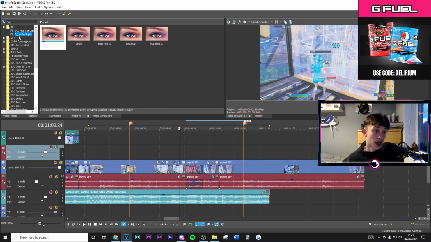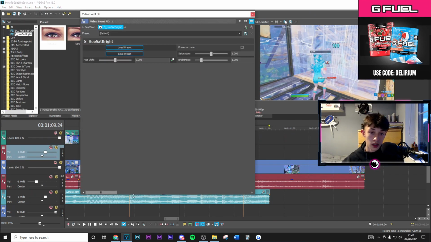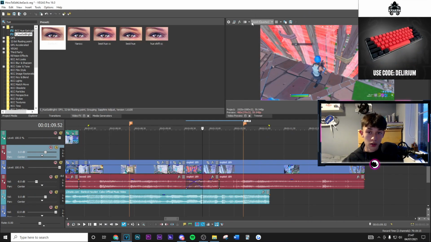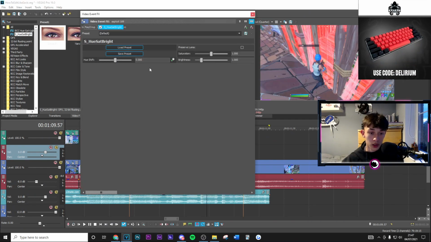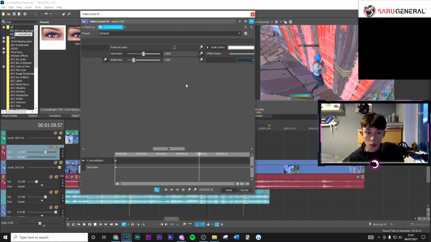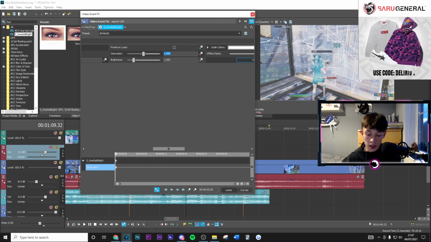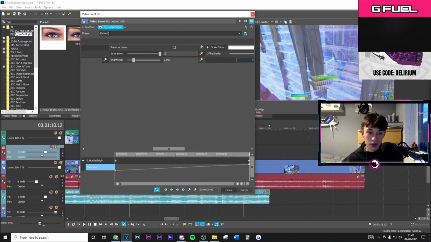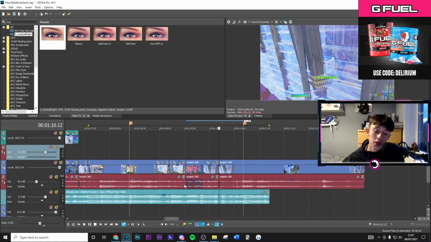Then from here we can go ahead and apply a nice little transition. So firstly, go to the hue set bright on the saturation, go ahead and put this down to 0. Then you just want to do the exact opposite on here. Now I have shown something similar to this, but this one is actually a lot better. I'm going to show you exactly what that is, but the main thing that you do want to have on there is the desaturation and the saturation back. So at the end you want to go ahead and put that to 1.